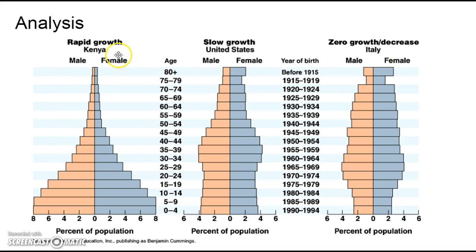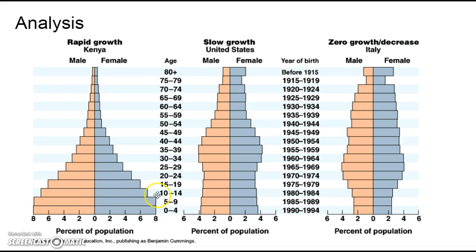On the left, we see Kenya, which is a developing country, least developed country is the new politically correct term. So we're seeing a very wide base, and then it gets narrower as it goes up because people aren't living as long, and unfortunately, people are passing away due to dirty water, not a lot of food, no space. So what's happening is they're having a lot of babies, and then each group is getting smaller and smaller. Remember, in countries like this, it's good to have large families because that means it's free labor. That's one of the big things. The United States went through this. Every country goes through these stages.